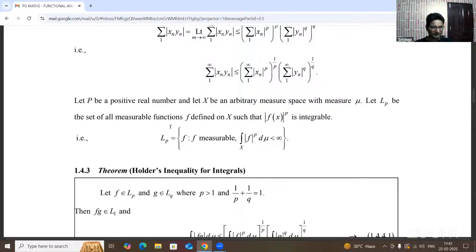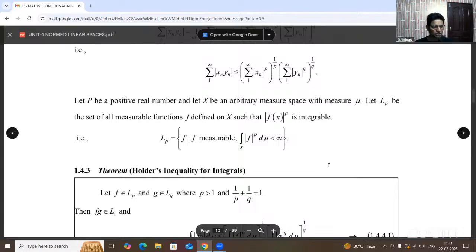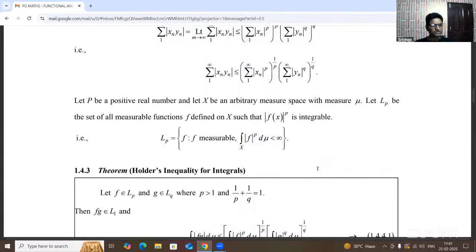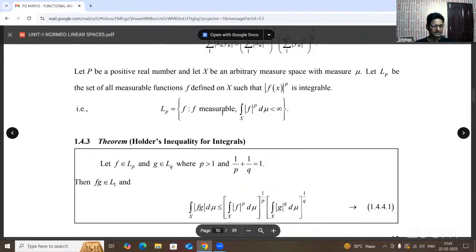Suppose in the examination the question given is: state and prove Holder inequality for sequences. Or prove that Lp equals the set of measurable functions, whether f, g or h, whatever it is. That function is measurable means integral over X of mod f whole power p d mu is less than infinity. So mod f of x whole power p is integrable means you must mention the Holder inequality for integrals.